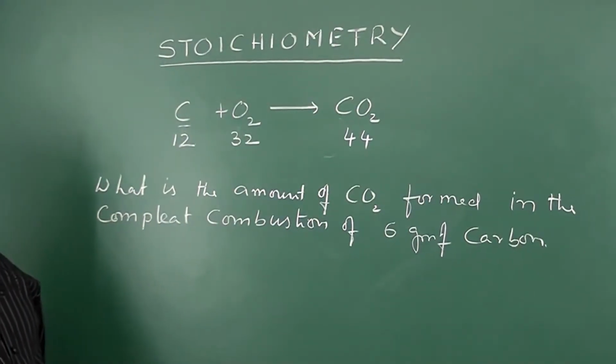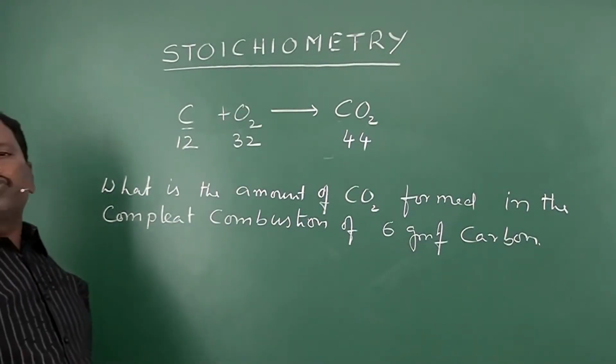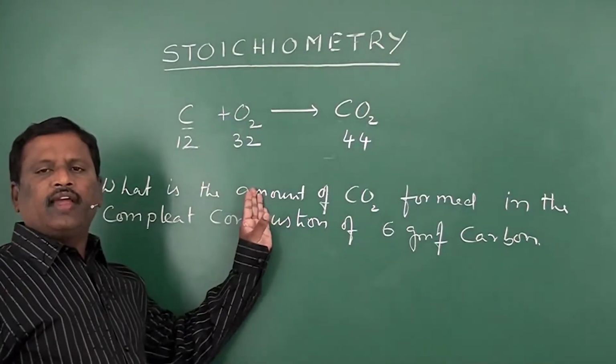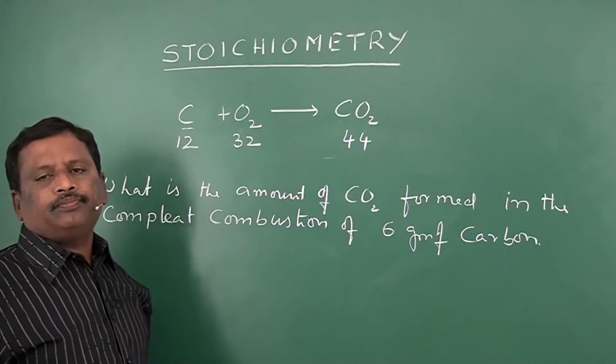You may get problems like this. In this type of problem, what you have to do first is write down the equation for the required problem.